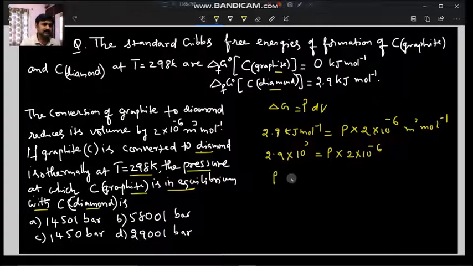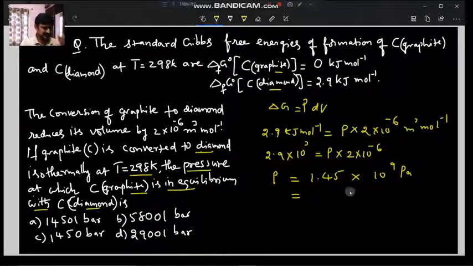So then for the pressure, if you transfer the 2 entire thing to the left side, 10 power 9 pascals will be the answer, and 2.9 by 2 is 1.45.